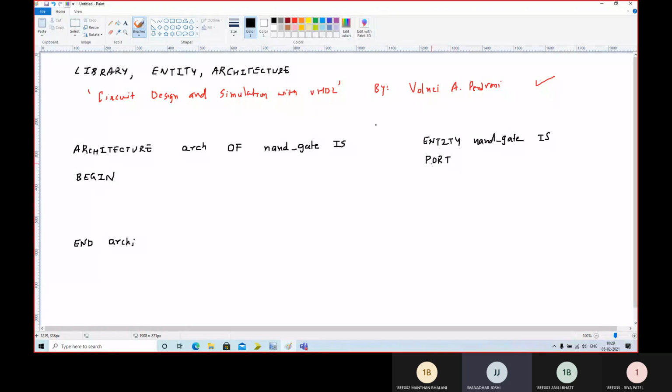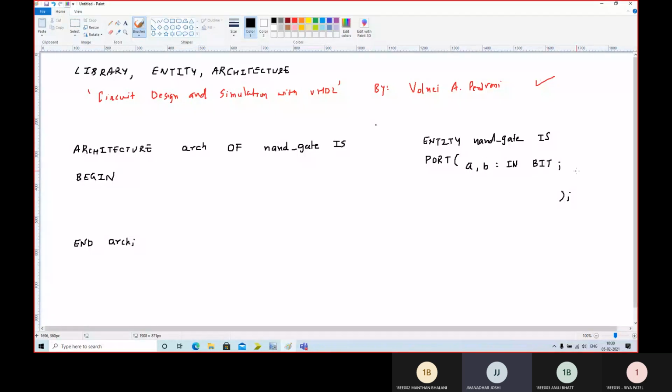port. So this is port, and I need to define fields for this port, and fields are defined by writing something inside these small brackets. For defining the inputs, two inputs, let me take A and B. If there are three inputs, then A comma B comma C. If there are four inputs, A comma B comma C comma D will do. A, B, this is input, so I need to write IN, followed by its type. The type is bit, so write down bit and put a semicolon.